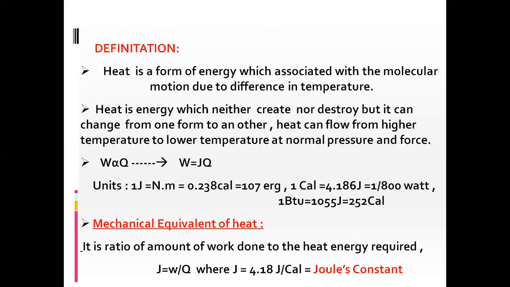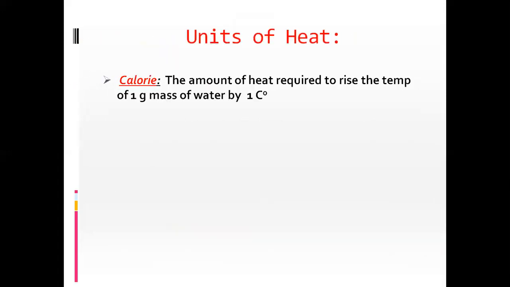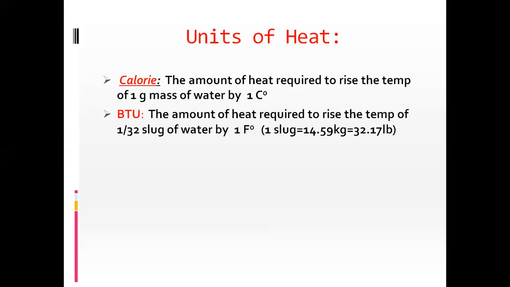After that, we can also explain the definitions and concepts of the units of heat. First, calorie. What is a calorie? The amount of heat energy required to raise the temperature of 1 gram of water by 1 degree centigrade.